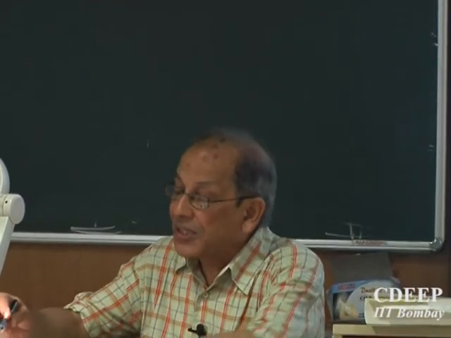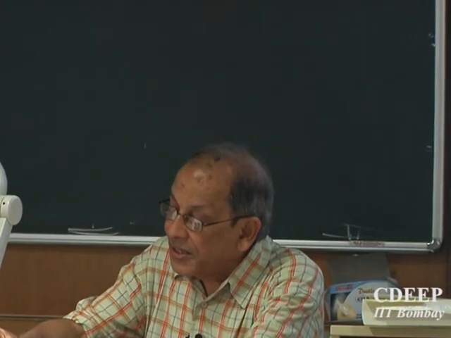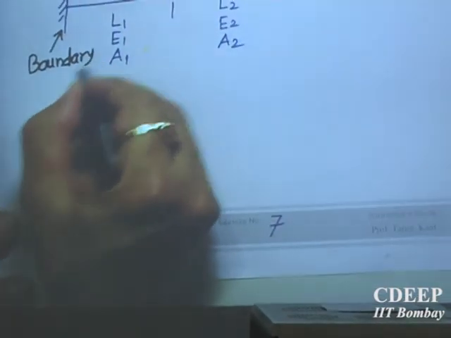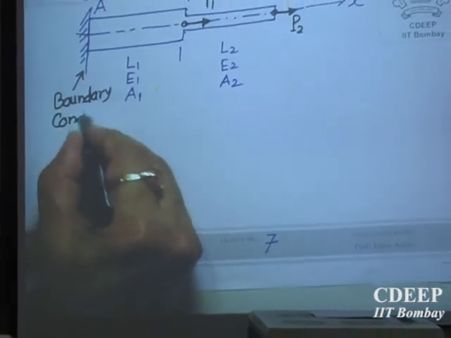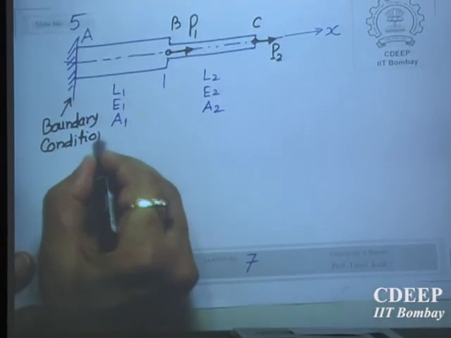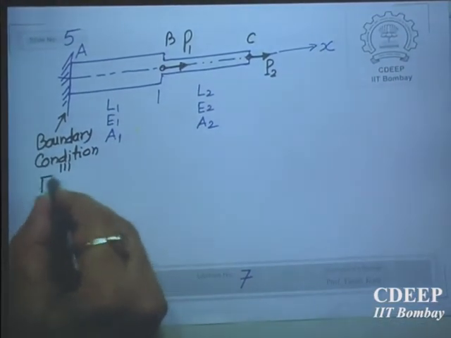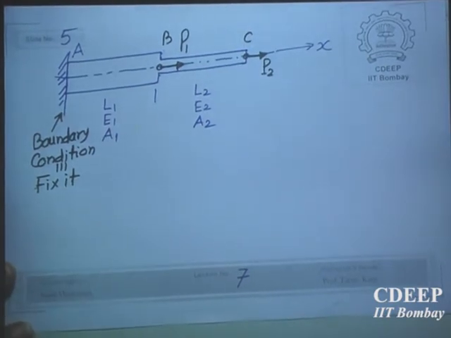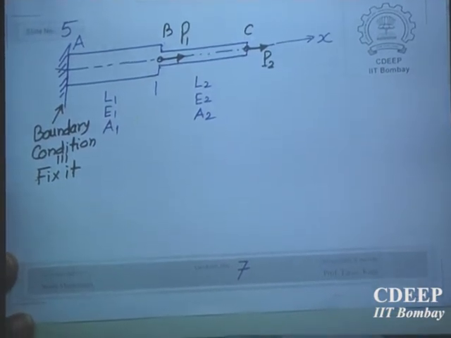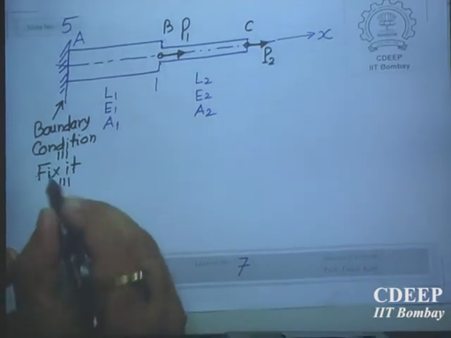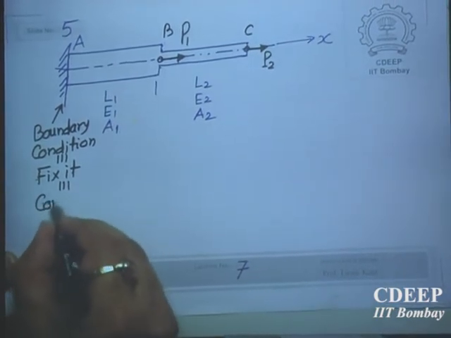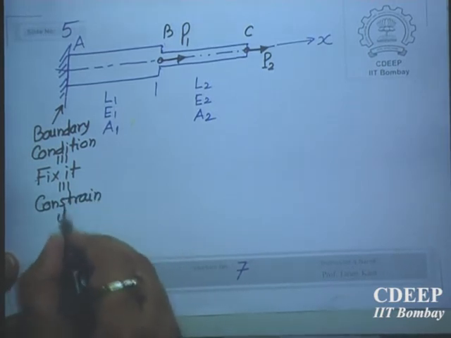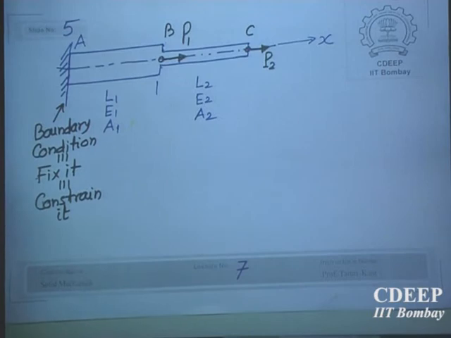So first fix it. Mathematically it is called providing a boundary condition. Boundary condition is equivalent to fixing it, so that there is no motion in that direction. Some people will call it constraining it. So there are a number of ways in which this can be described.